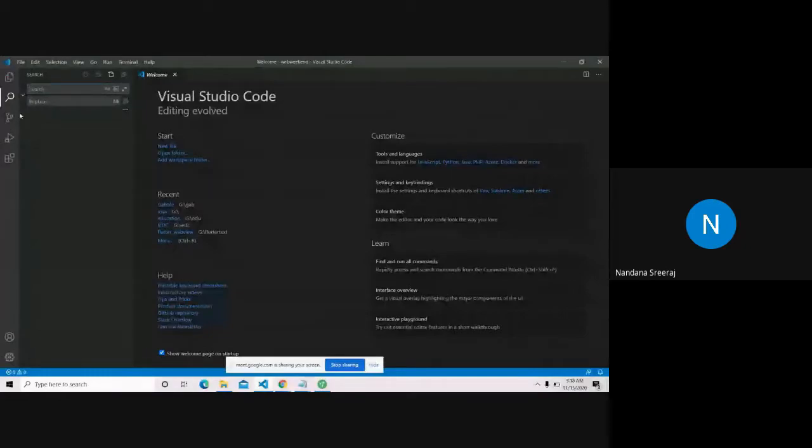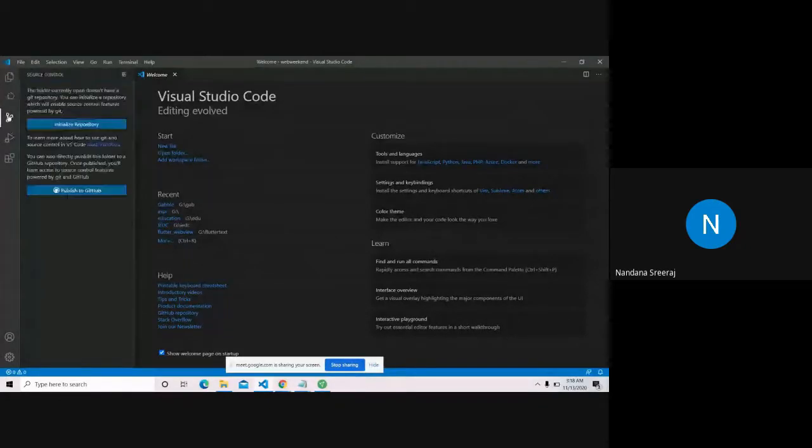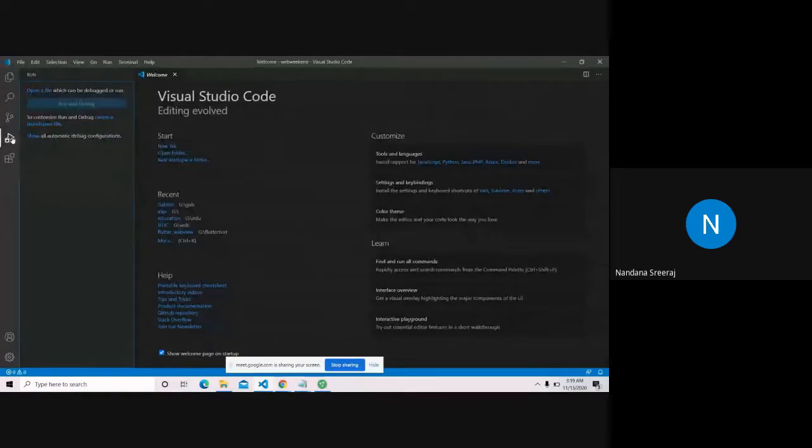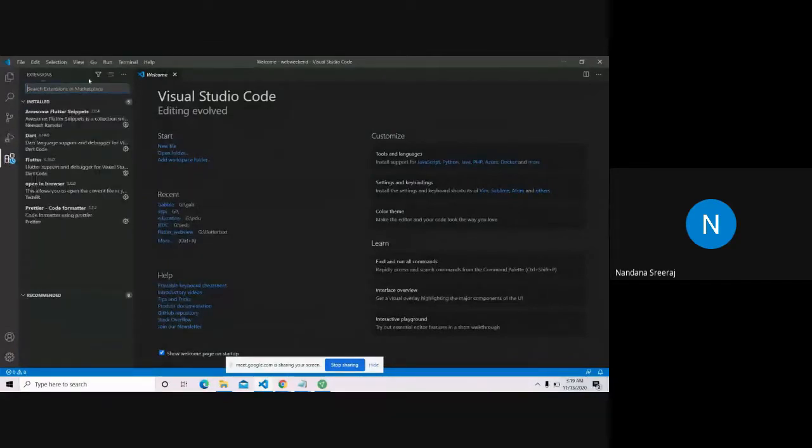This is for GitHub. If more than one person is working on a project, you have to use this. This is not a beginner thing. And this is for running. If you are using VS Code for Python and all, you will have to run programs, right? So you will have to use this for running the programs. Yeah, this is what we need right now.